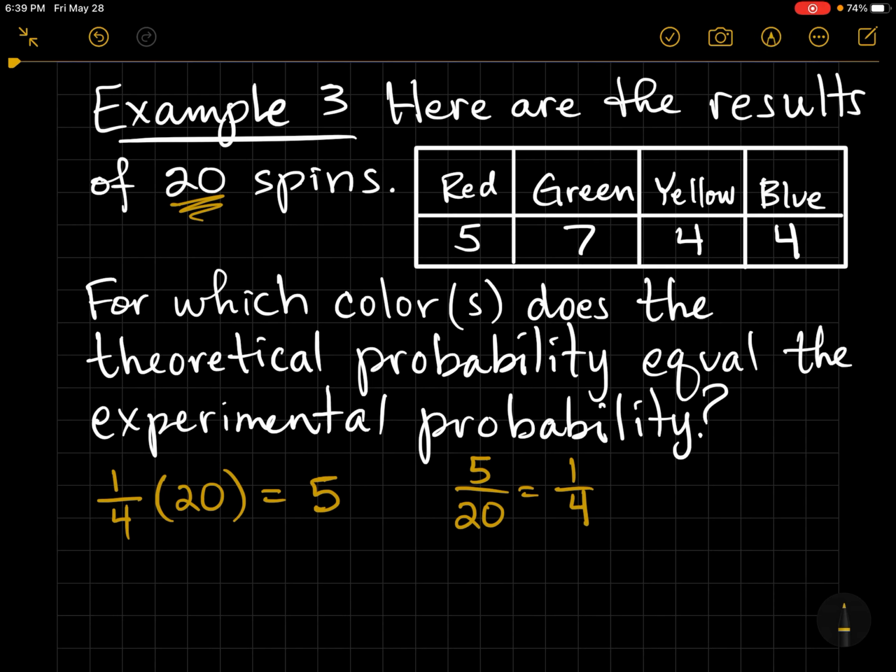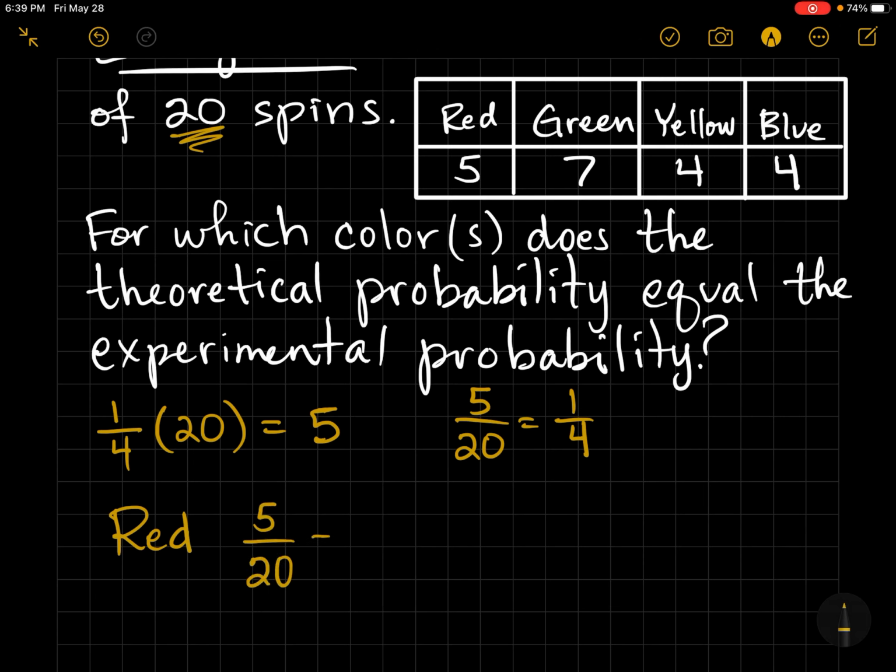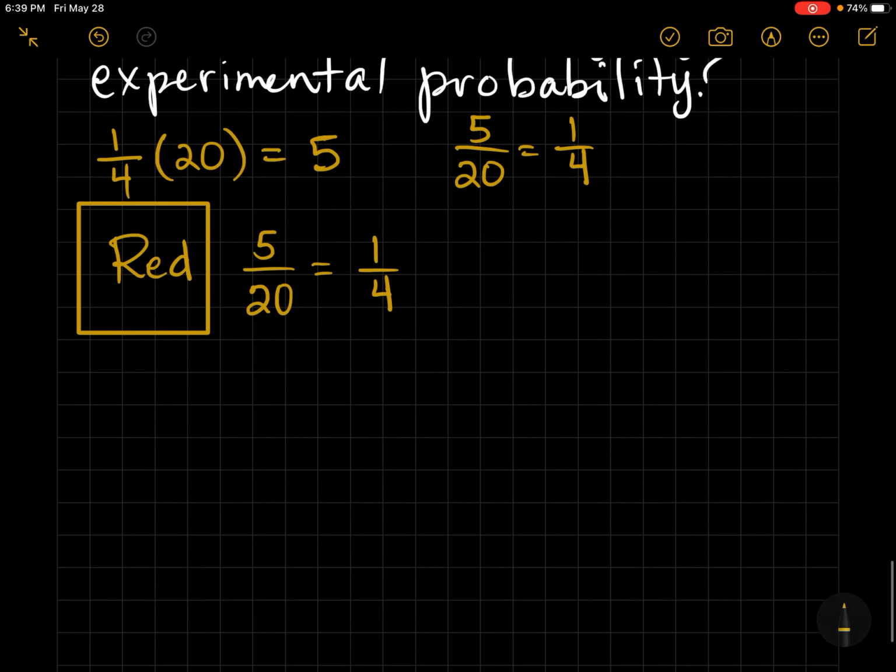That's theoretical, and they should all have a 1/4 probability, which is saying 5, 5, 5, and 5. So therefore, red would be the one that the theoretical matches. So red, 5 out of 20 gave us 1/4, and that is what should have happened because it's one out of the 4 colors. So red.